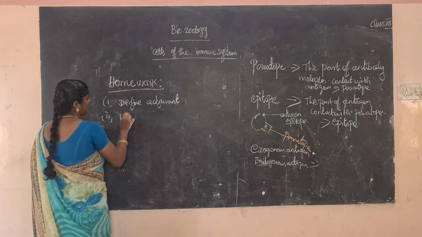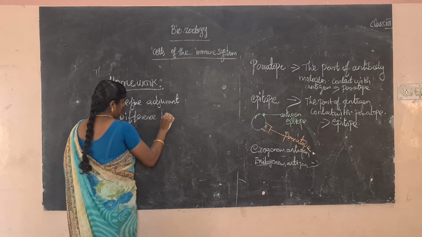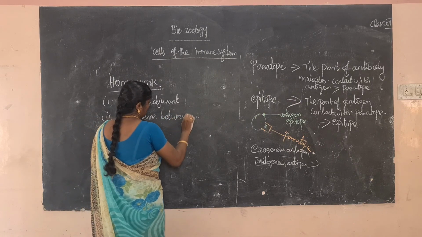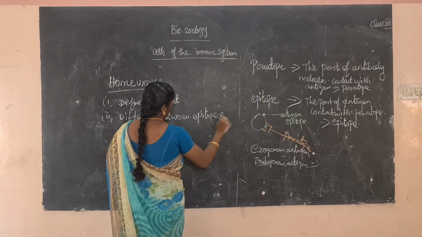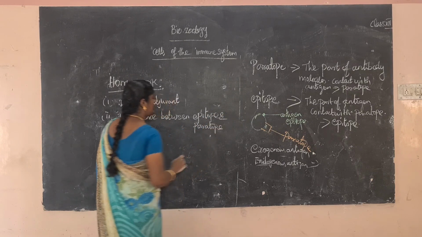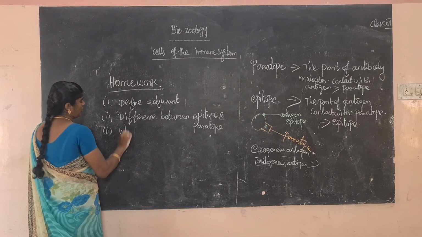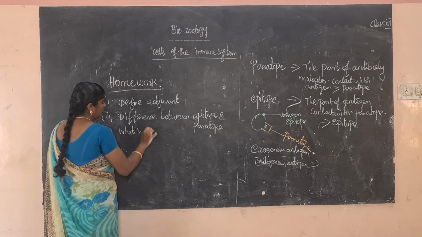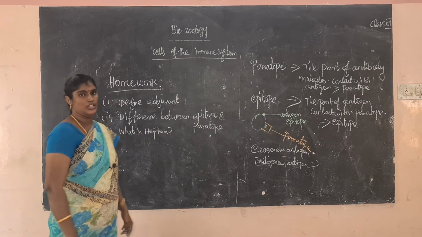Difference between epitope and paratope. What is hapten? Thank you, students.